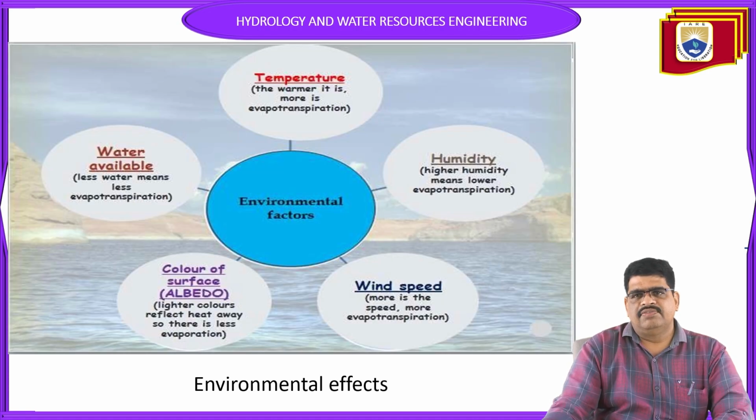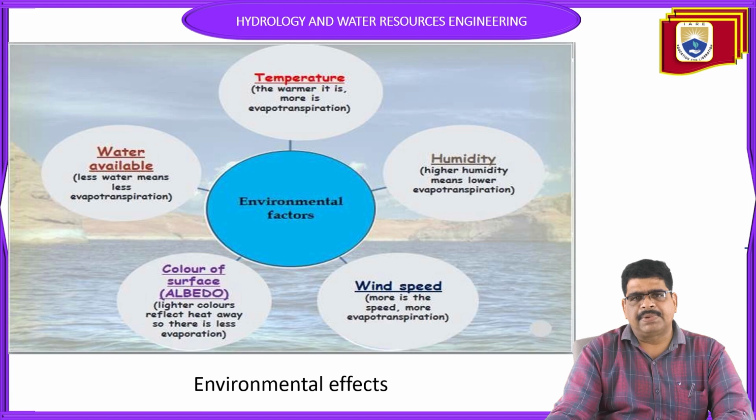So, environmental effect. What is the environmental effect? It includes temperature, humidity, wind speed, the color of the surface (albedo), and water availability. All five factors can affect evapotranspiration. Let us see from the top.